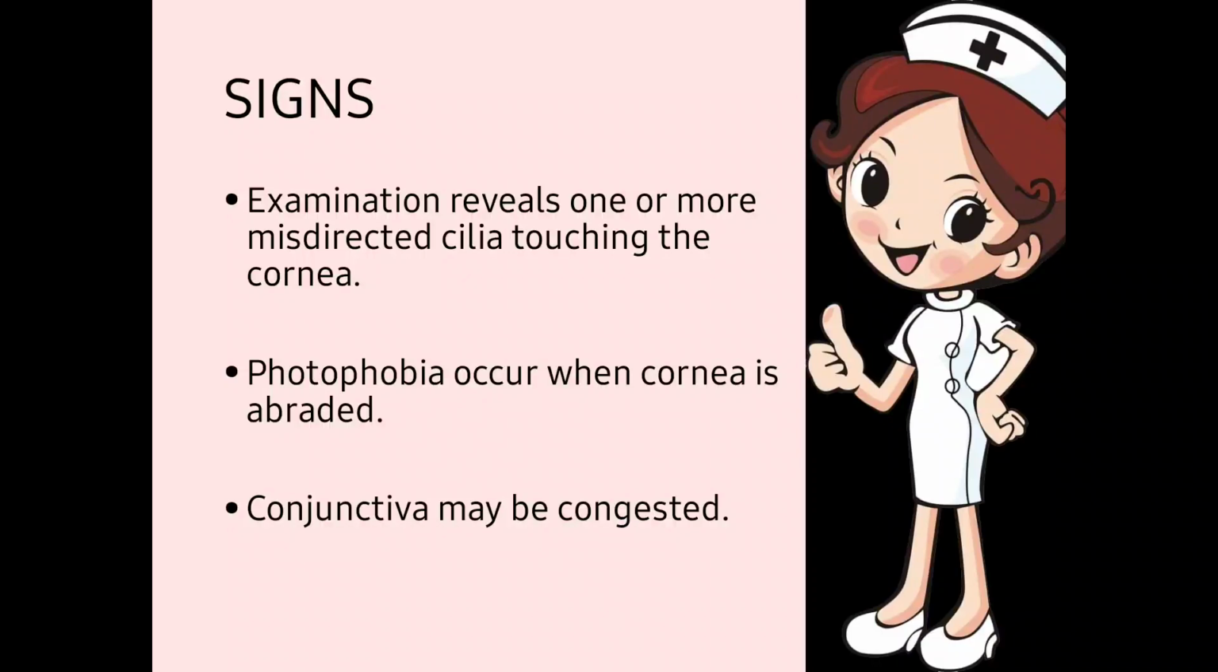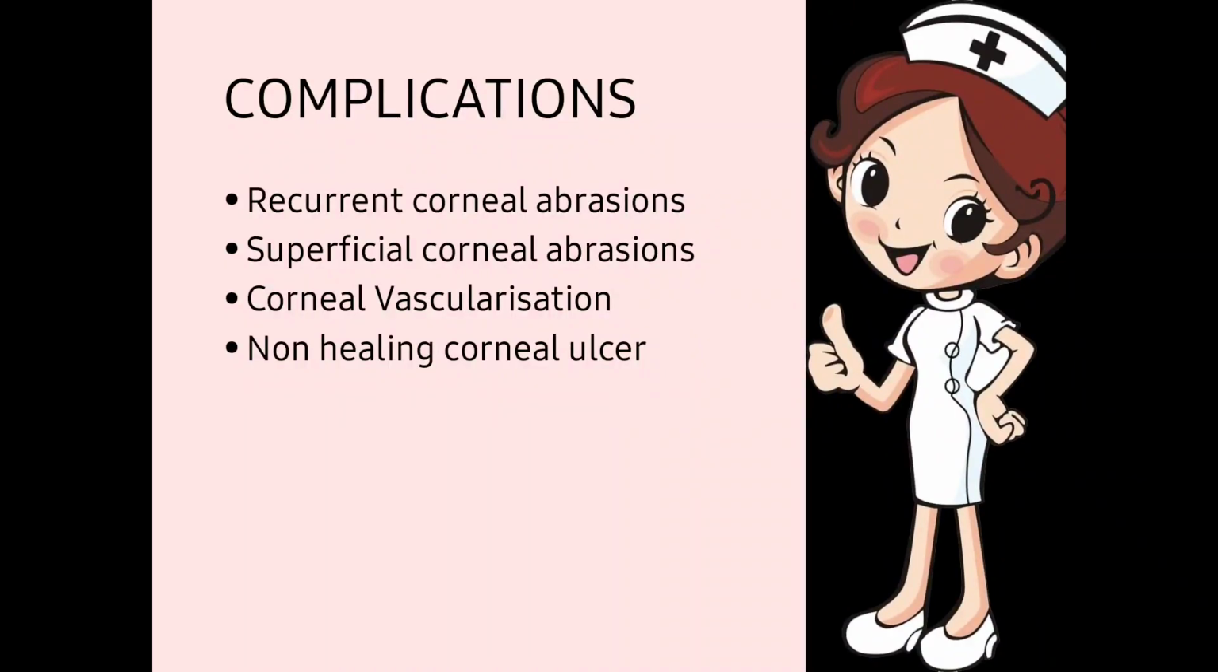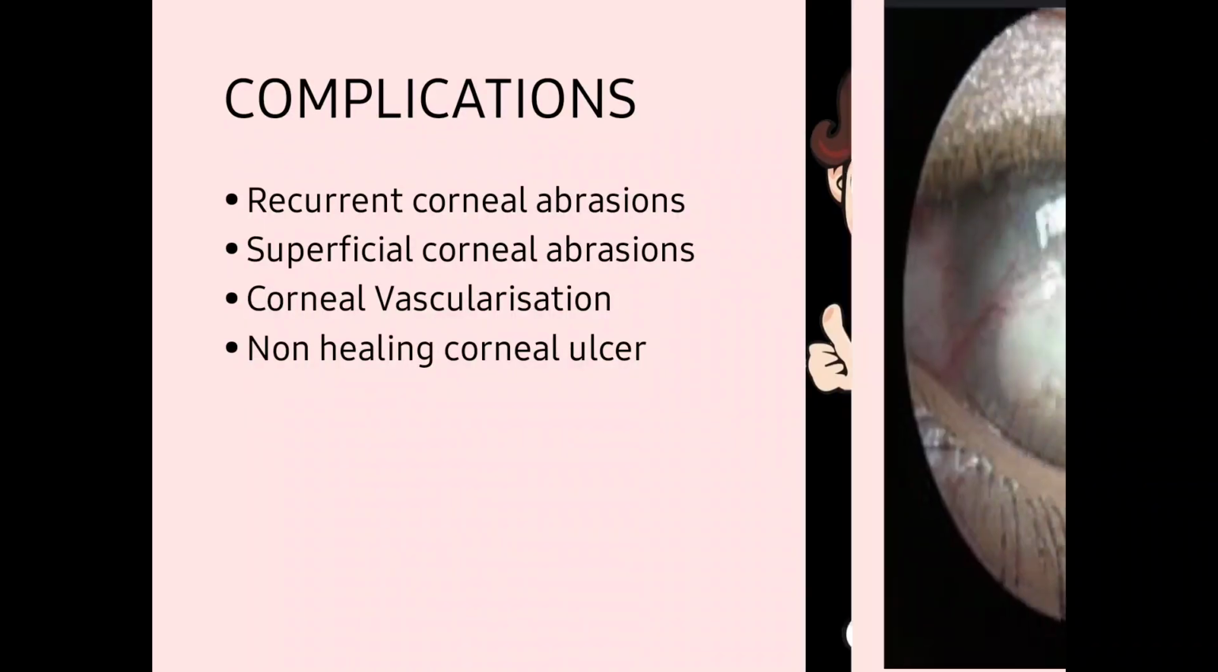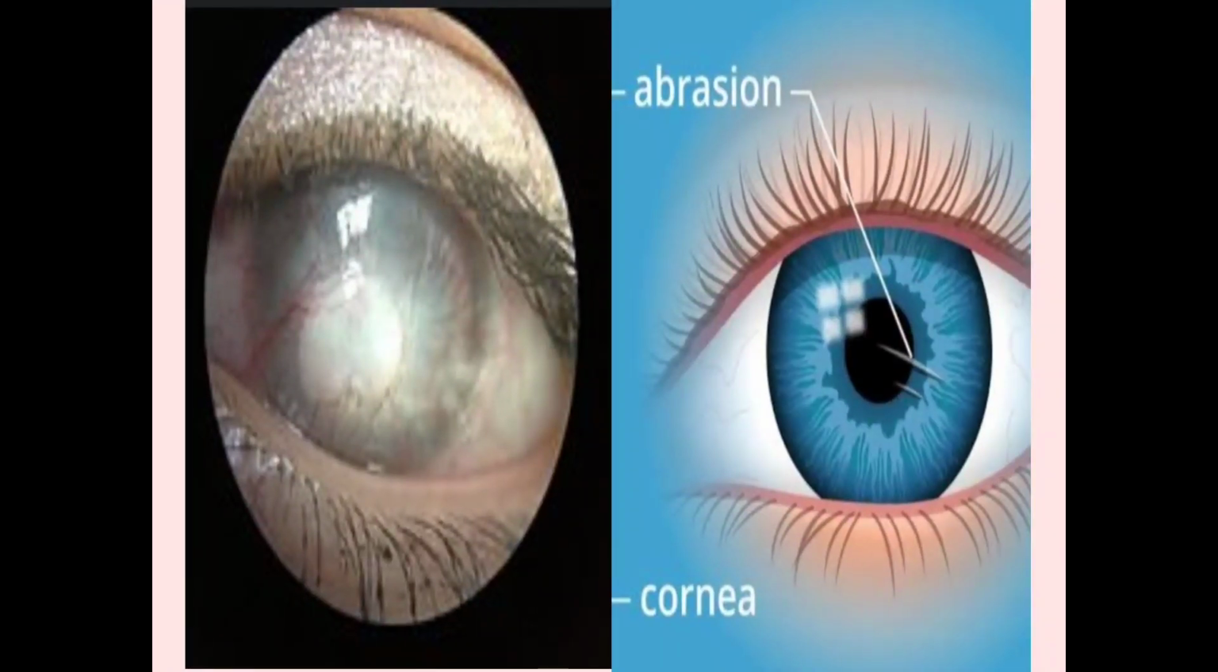Next one, conjunctiva may be congested. Conjunctiva may sometimes be congested. Next one, complications. Recurrent corneal abrasions. Now here you can see that this is a scratch on the cornea. This is only a single scratch, but when it rubs against the cornea again and again, it gives a lot of scratches and the cornea becomes like this.